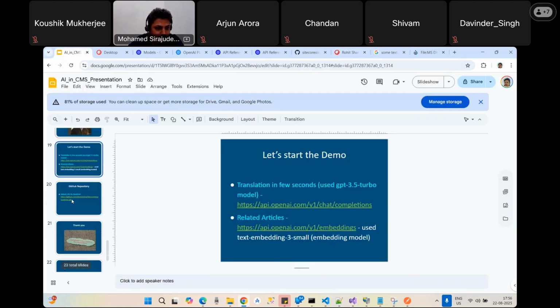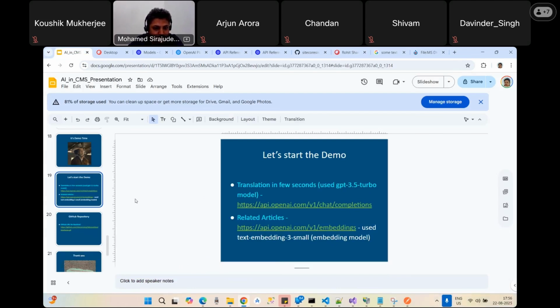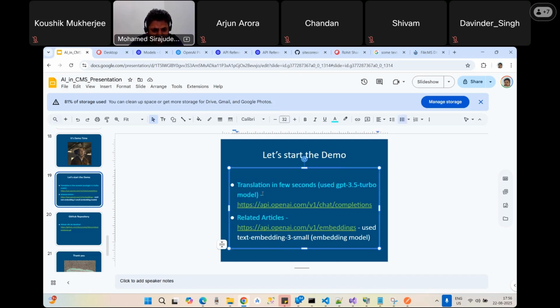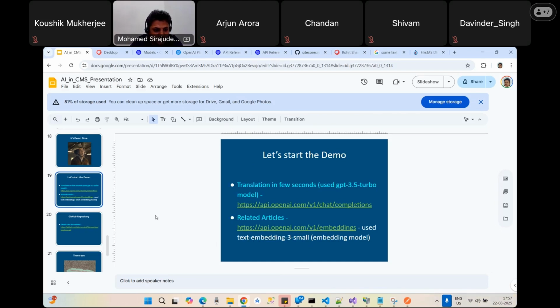So apart from that, these are all the demos. I hope this demo provides some value and some ideas of how it generates. The first one was the translation, which we have done, and the second one is the related articles through the embedding APIs. I only checked these two things in this demo. Maybe in a future demo I can explore the other APIs as well. The vector API is a little bigger, and there is image generation. We can do more related to that, but I got a chance to explore these things, and that's why I wanted to share it with you guys.